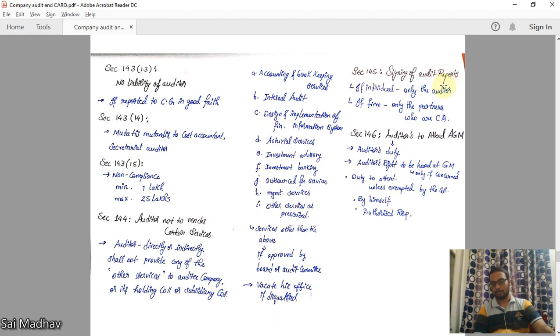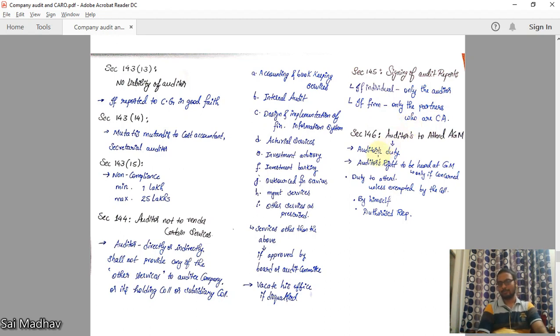Signing of audit reports. Who should sign the audit report? If it is an individual, only the auditor can sign. If it is a firm, only the partners who are chartered accountants can sign the audit report.